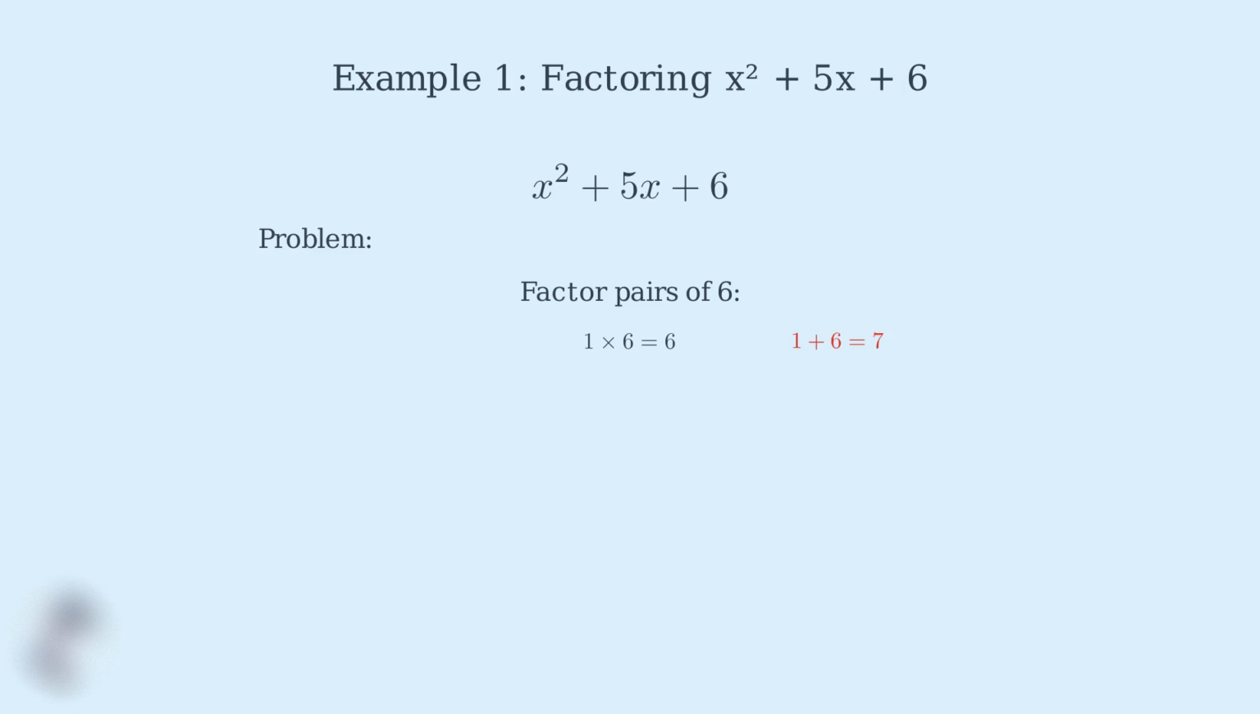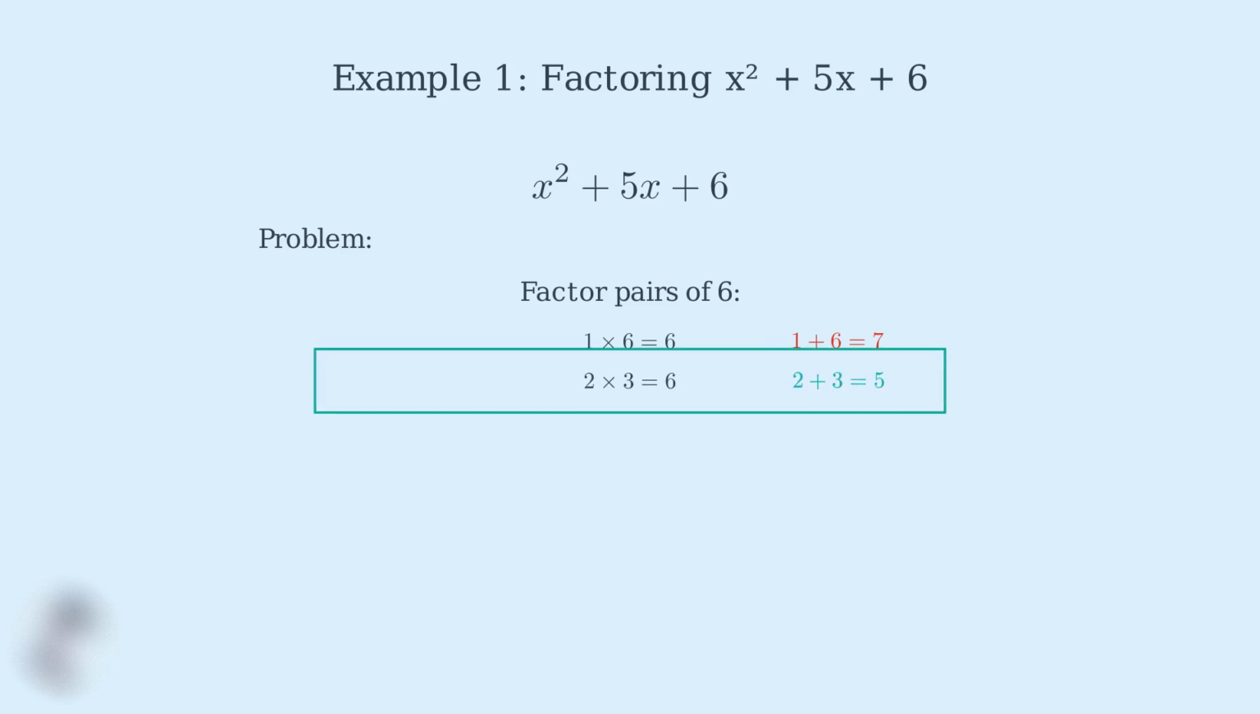First, we have 1 times 6 equals 6. But 1 plus 6 equals 7, not 5, so this doesn't work. Next, we try 2 times 3 equals 6, and 2 plus 3 equals 5. Perfect, this is exactly what we need.